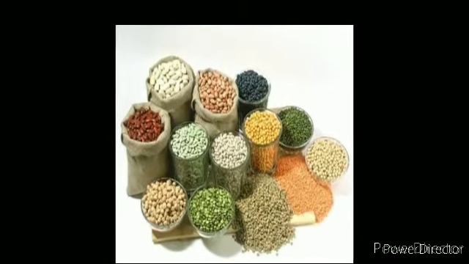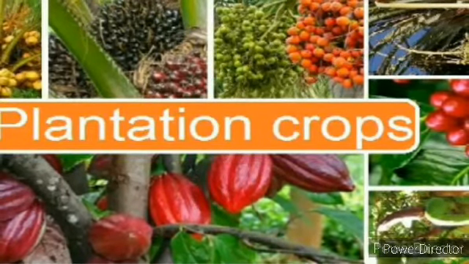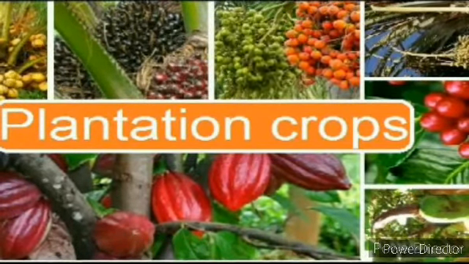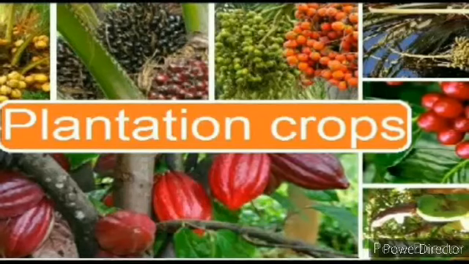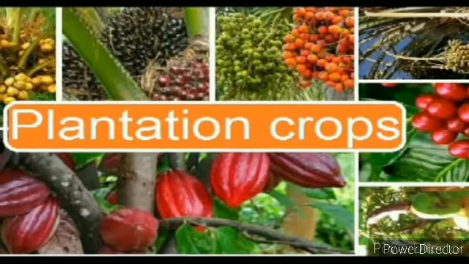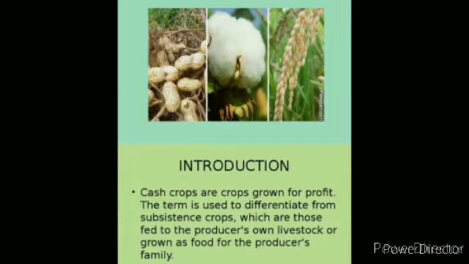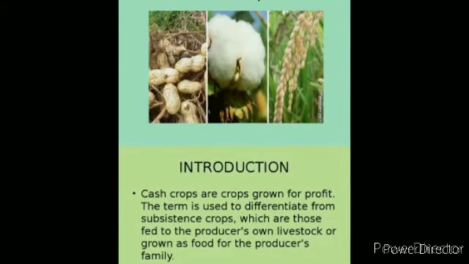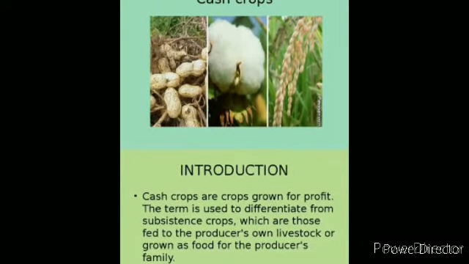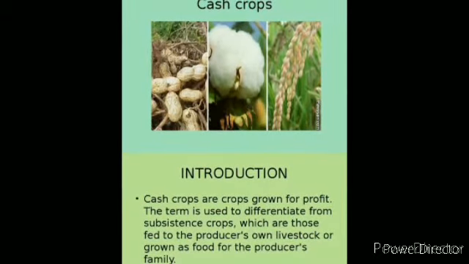And next we have plantation crops. These are the crops that are grown in large estates, often for sale in distant markets. For example, tea, coffee. These plants are grown on a large scale. This involves imports and exports also, right? And the next one we have is cash crops. As the word cash suggests, it is meant for earning an amount of money. So the crops that are grown mainly for profit, not for use by the farmer, are known as cash crops.